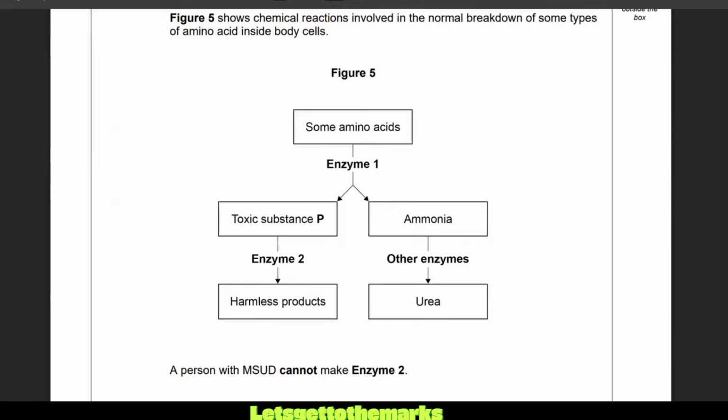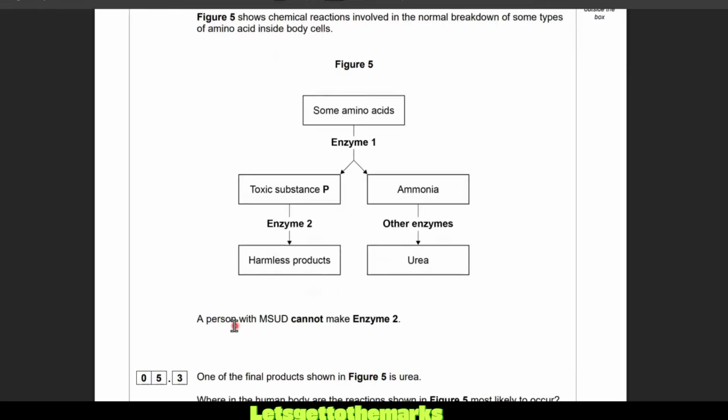Okay, here's the next question. Figure 5 shows chemical reactions involved in the normal breakdown of some types of amino acid inside body cells. So we've got figure 5, some amino acids. There's an enzyme that creates a toxic substance P or creates ammonia. And then other enzymes will turn ammonia into urea, and toxic substance P, another enzyme, enzyme 2, turns it into a harmless product that will not damage the body. A person with MSUD cannot make enzyme 2. So they get toxic substance P.